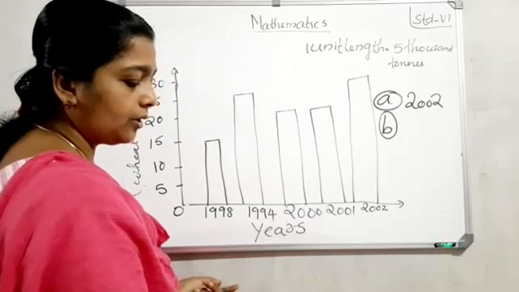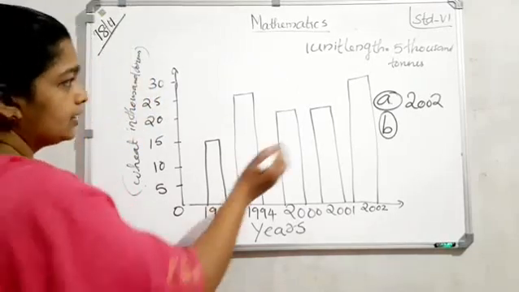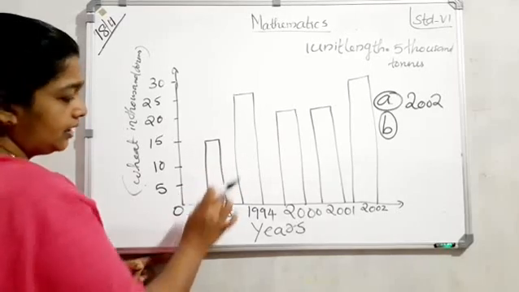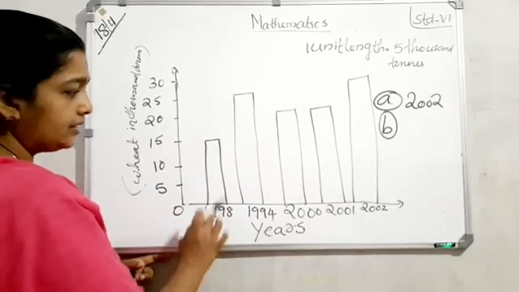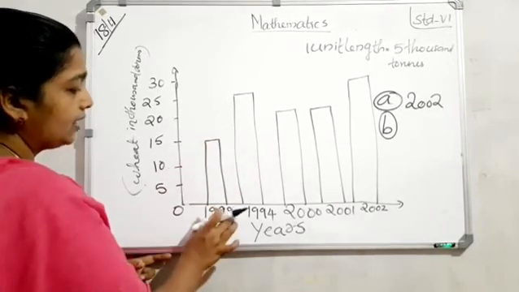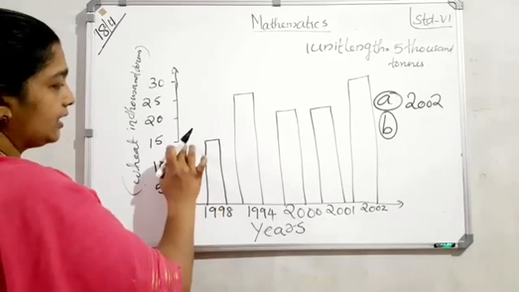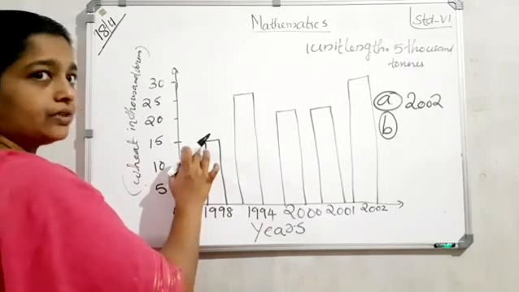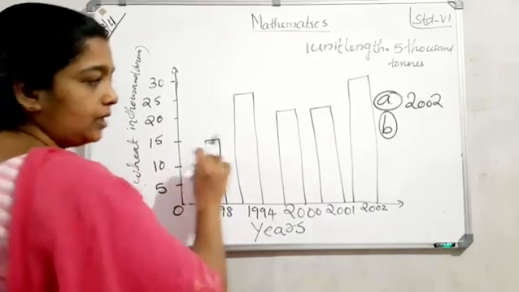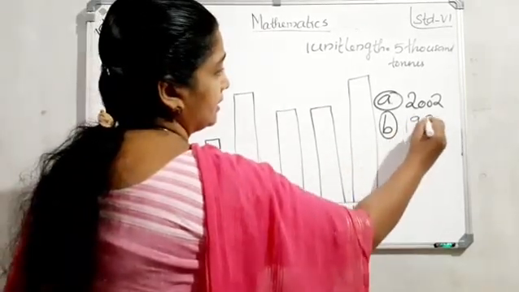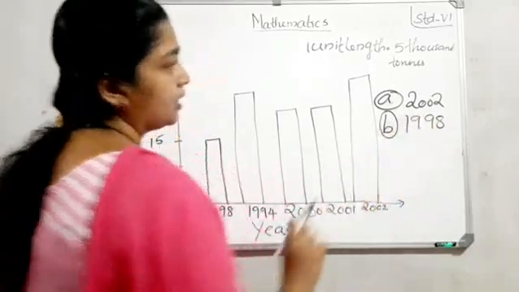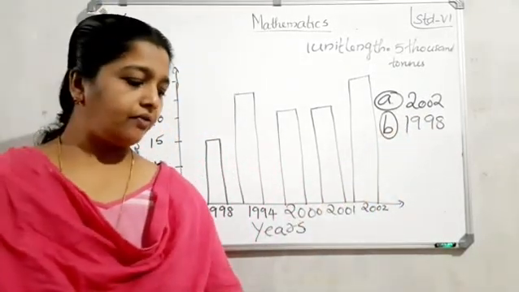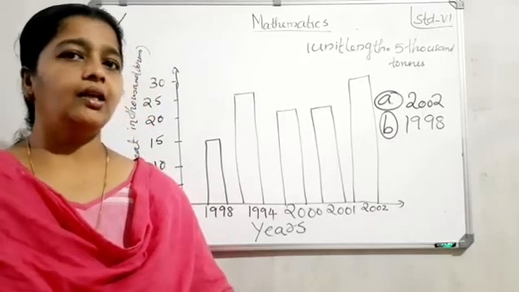Answer B question: in which year was the wheat production minimum? We take the least, here 1998, here 15. Here 30 is maximum, here 15. So wheat production minimum is 1998. Only this much. First write the question, then draw this bar graph and write the question and answer.